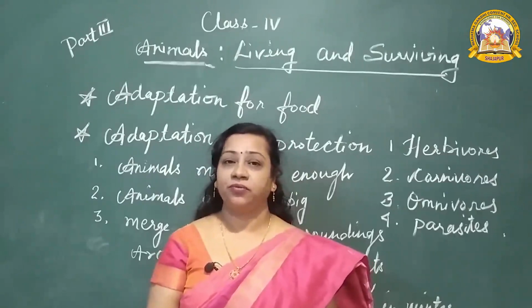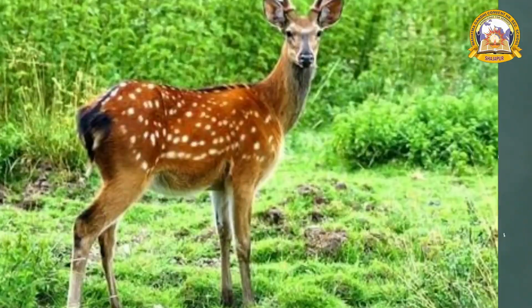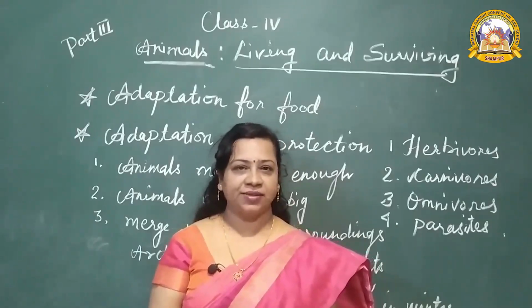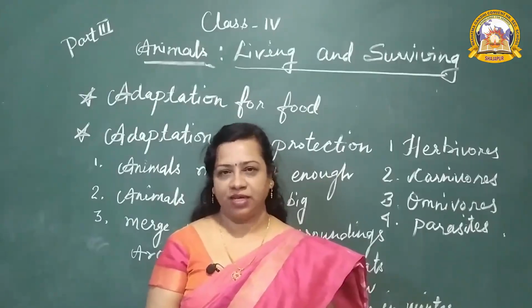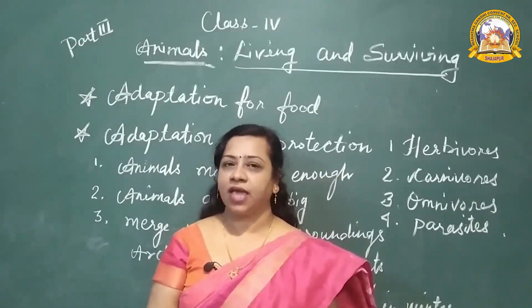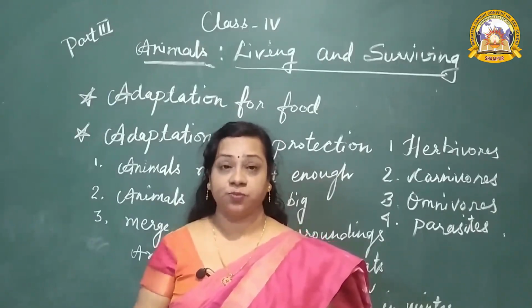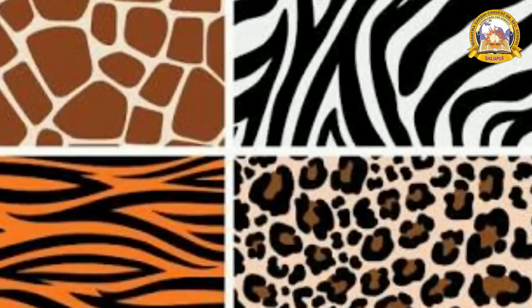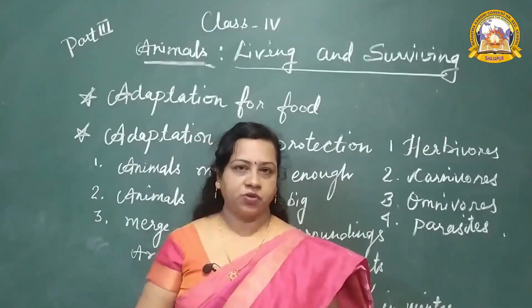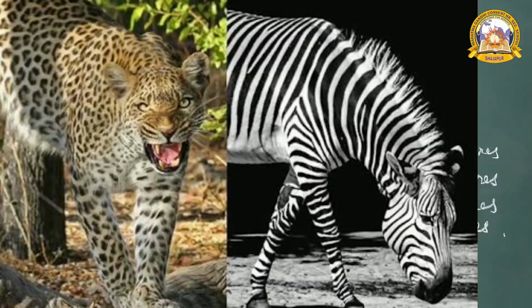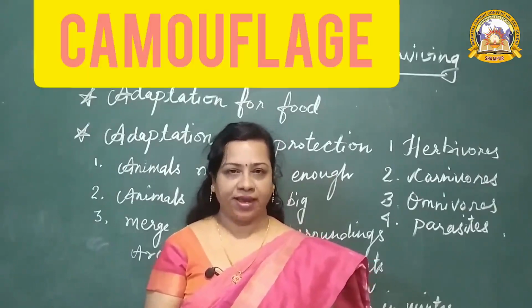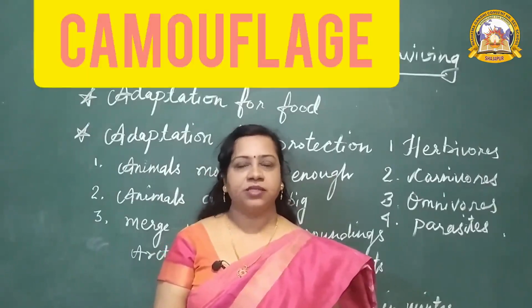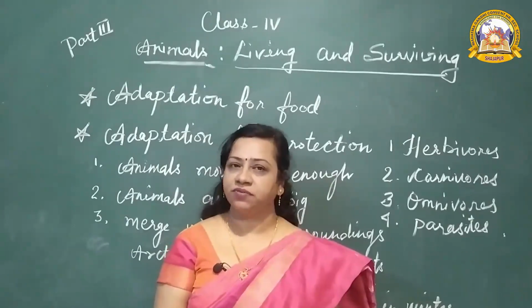Then some animals run very fast to escape from their enemies, such as deer. Okay, they run too fast and they escape from their enemies. Then some animals have special features. They have spots like zebras, tigers, leopards. They have stripes or spots on their bodies and they can merge with the surroundings, and this is known as camouflage. What is this? Camouflage. Some animals have spots and they can merge with the surroundings.